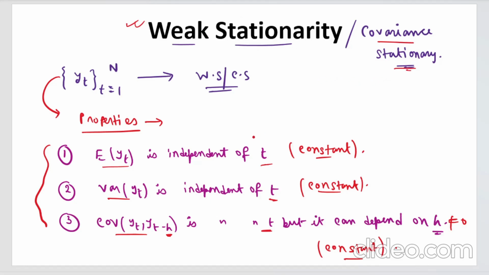And one thing I wanted to share with you is that whenever we talk about stationarity, we generally mean weak stationarity. So in solving questions also, whenever you are told to find out whether the process is stationary or not, you will see that we imply whether it is weak stationary or not. We never generally talk about strong stationarity because it's a very strong condition and it requires many more things to understand. But whenever you are told to find out if a process is stationary or not, you will generally consider whether it is weak stationary or not. So basically you need to check these three properties.